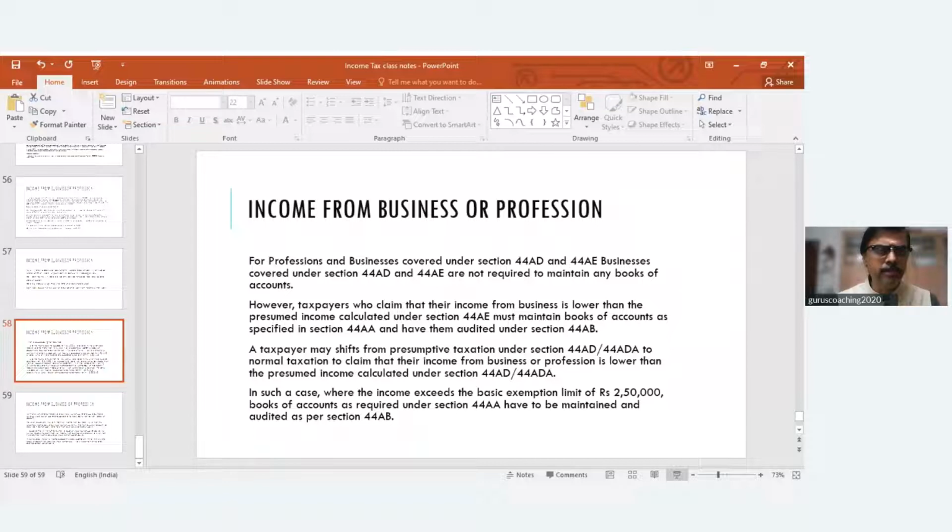One is with respect to heavy goods vehicles, where the profit and gain shall be 1,000 rupees per ton of gross vehicle weight per month or part of the month. Very important, make a note. For a truck operator having a heavy vehicle, a big truck, any guess on what would be the weight of a big truck?